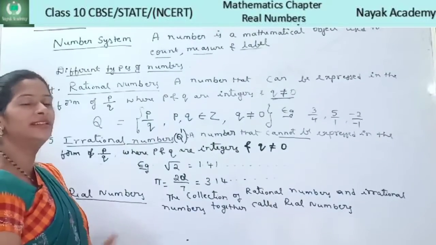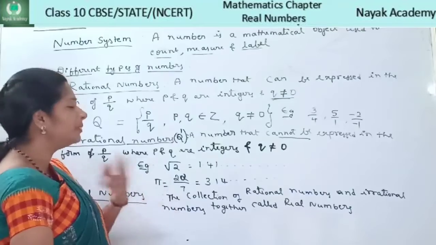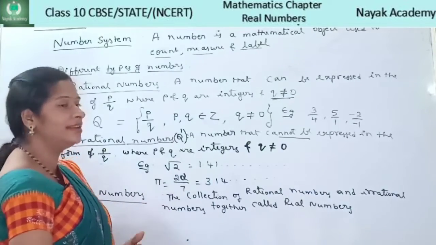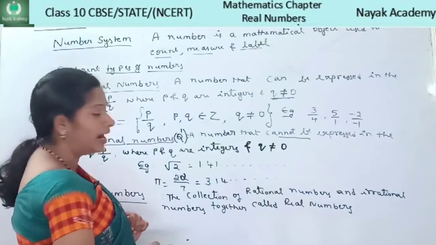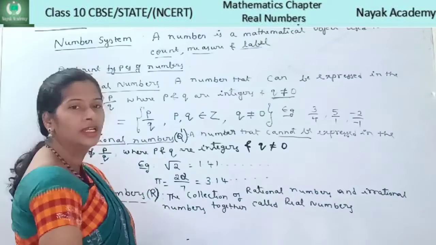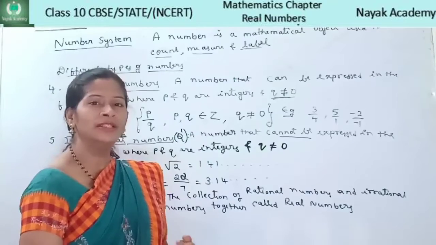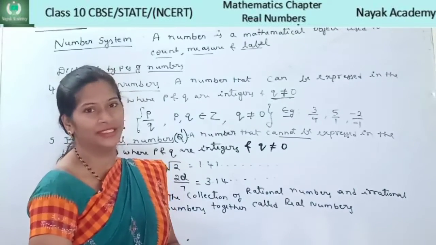Now let us learn the last type of numbers, that is real numbers. What do you mean by real numbers? The collection of all the rational numbers and irrational numbers together we call real numbers, and it is denoted by the symbol capital R. So real numbers include all the natural numbers, whole numbers, integers, rational numbers and irrational numbers.